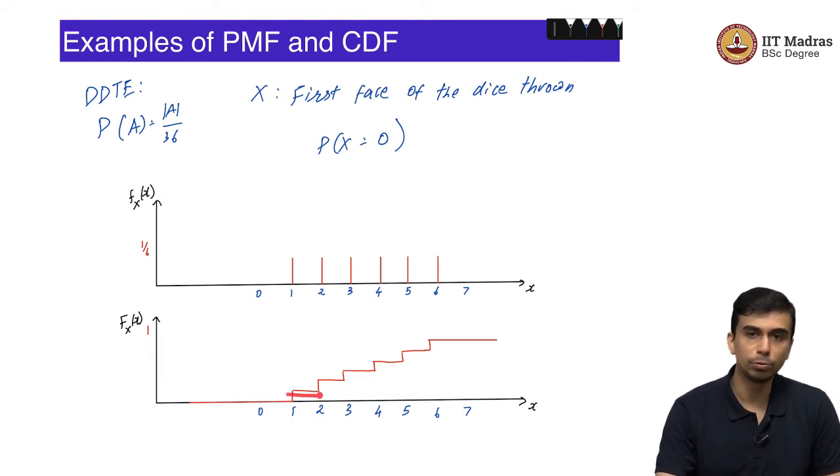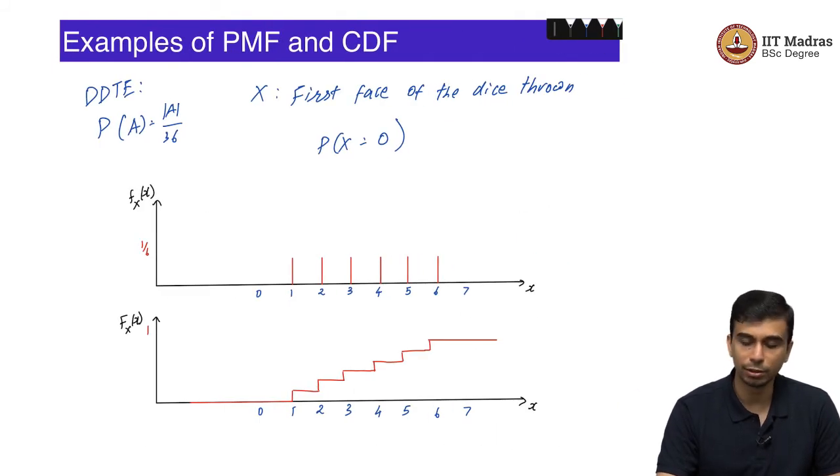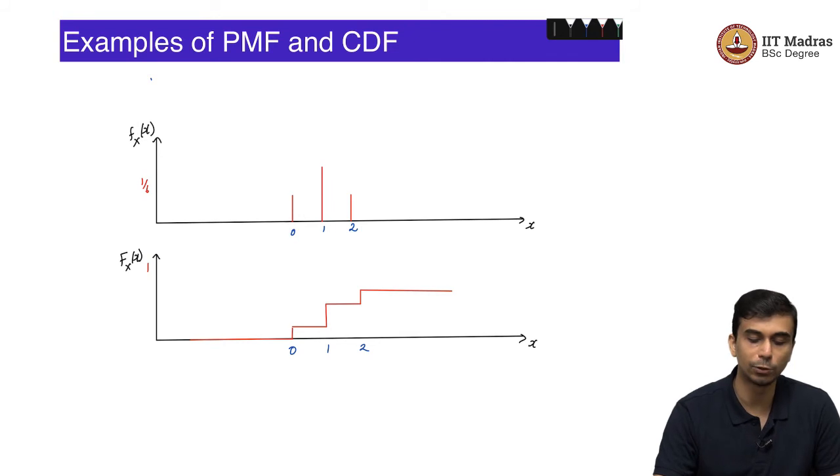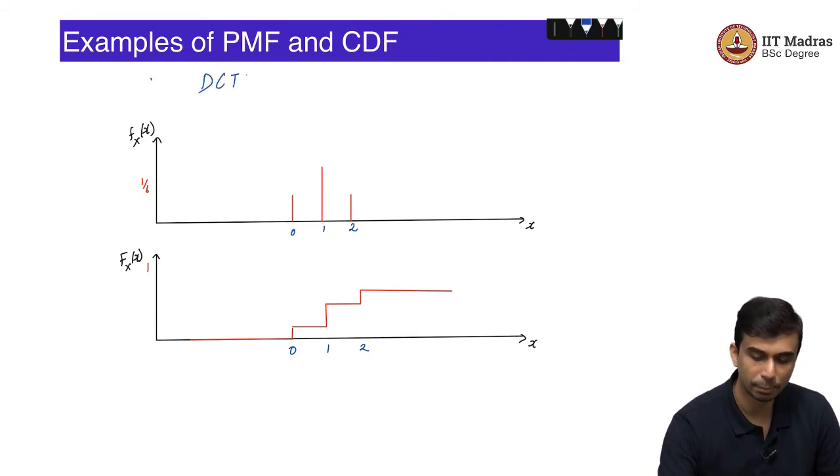When you go to 2, probability of x less than or equal to 2, it becomes 2 by 6. Between 1 and 2 it stays constant at 1 by 6. So, this is how the CDF, or the cumulative distribution function, of this particular random variable looks like. Let us take another example.